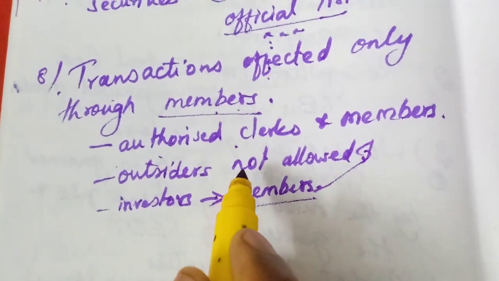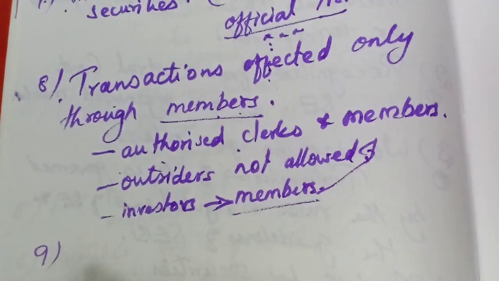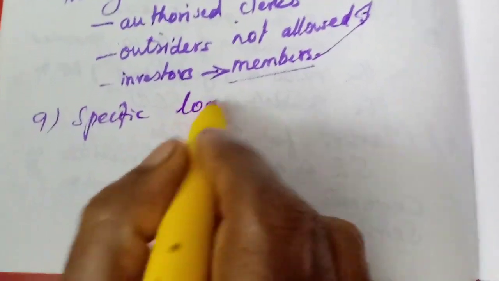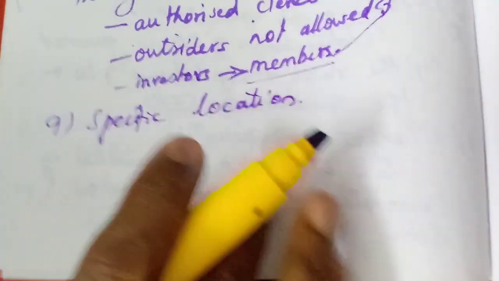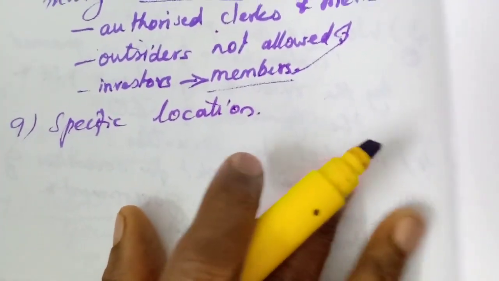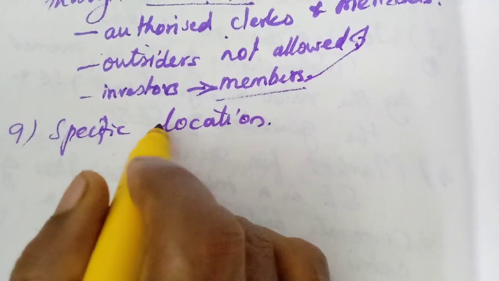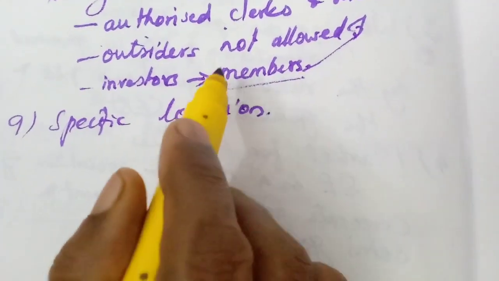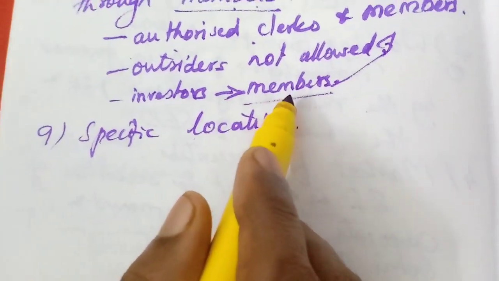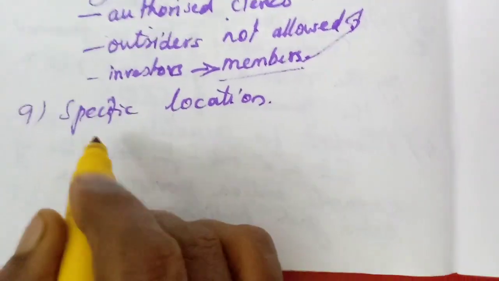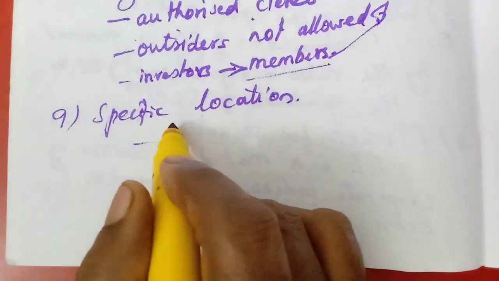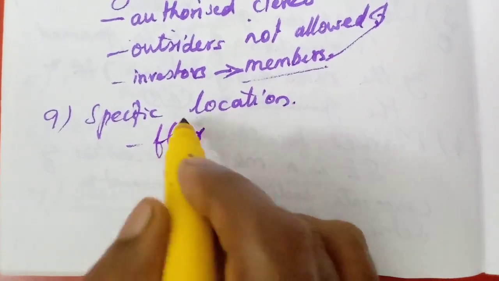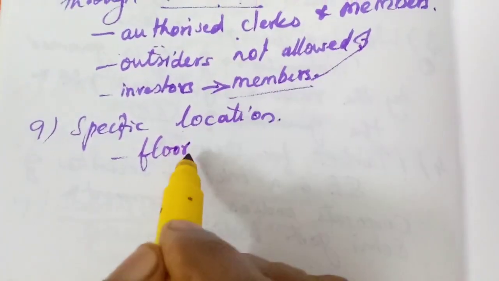Okay. Now, specific location. Here, there is one location where these authorized members and clerks will be. Only one floor will be given. They can do the trading only on that particular floor where the authorized clerks and members are.